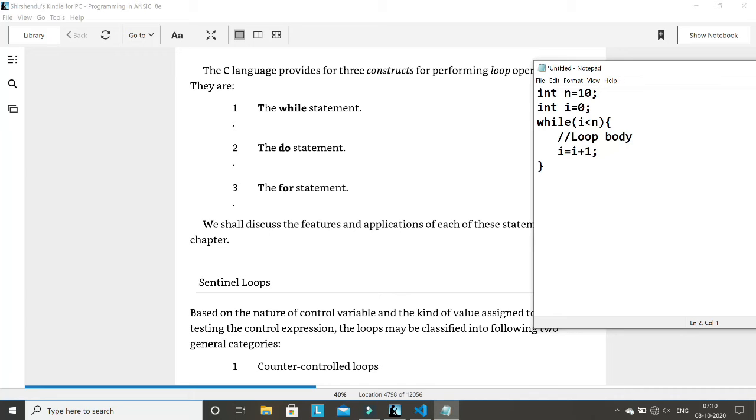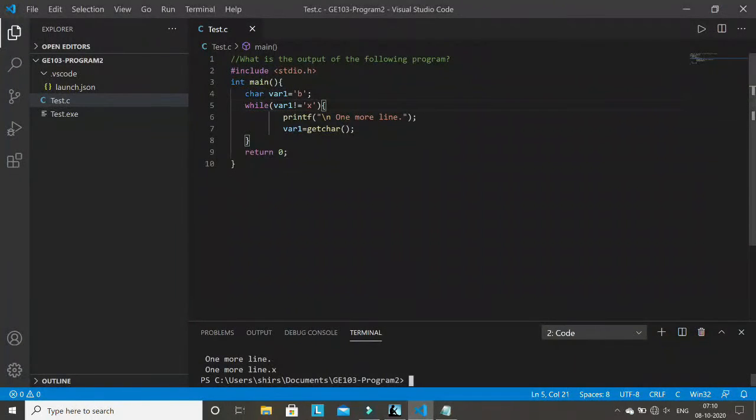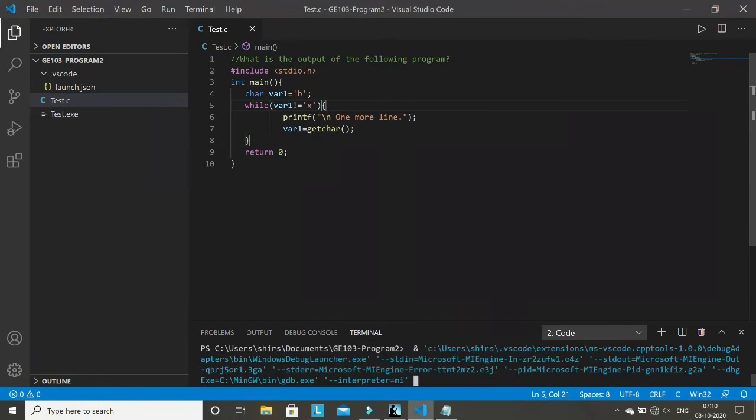Now let me show you an example which is different, and this is the example. If you go and check this program, this is the character variable, and here the condition is while variable not equal to x. While variable not equal to x, we have to repeat this statement again and again. What is the current value of this variable? The current value is b. So the first time this condition is true, it will come here, and it will print this statement on a new line, and then